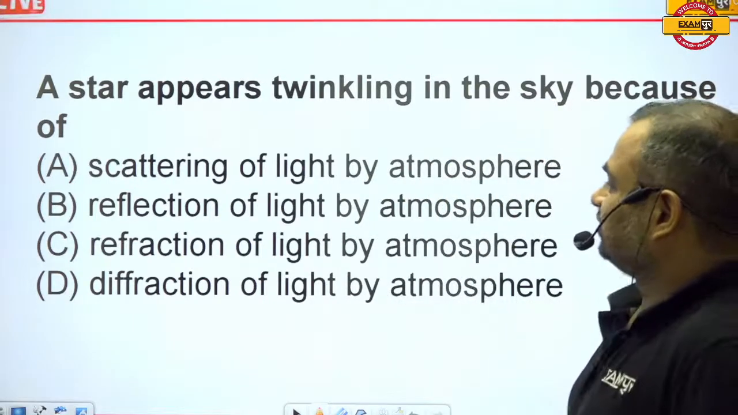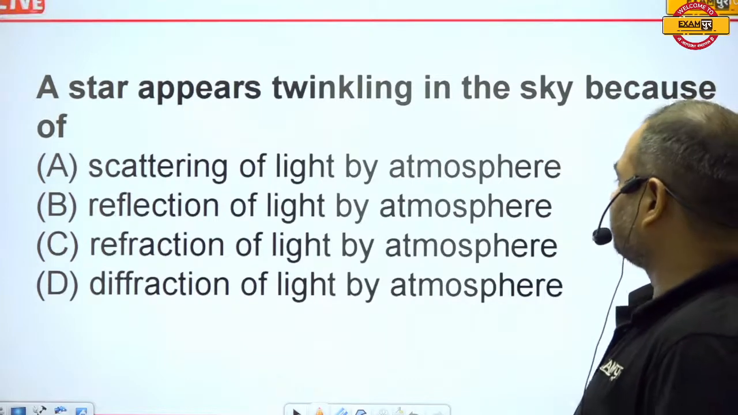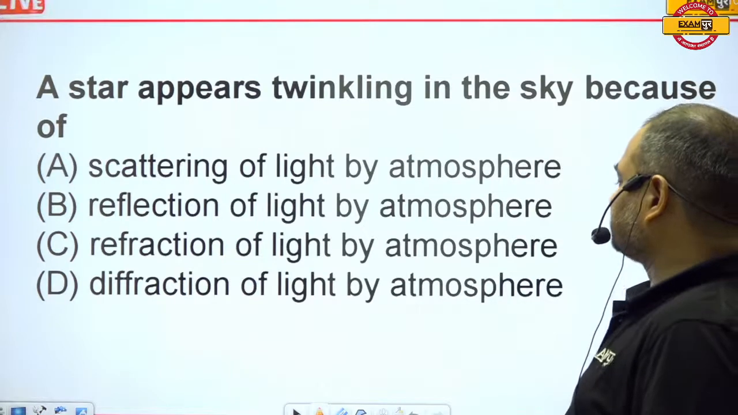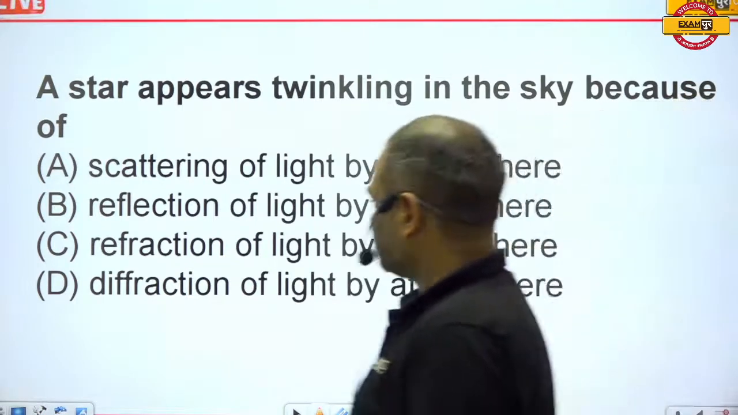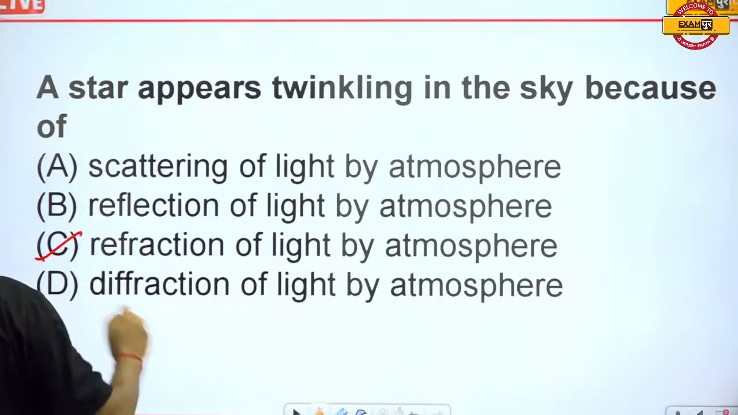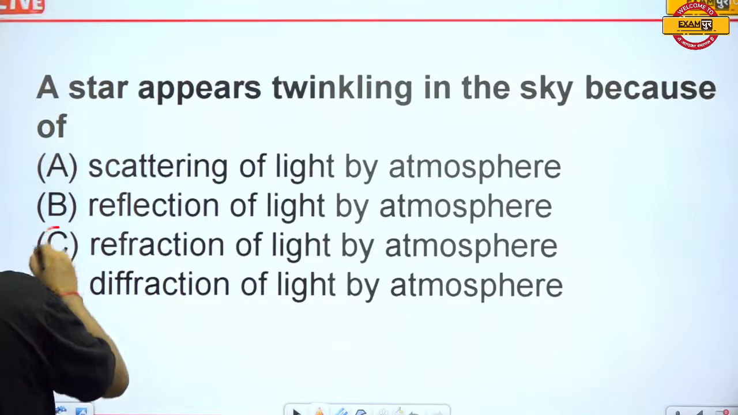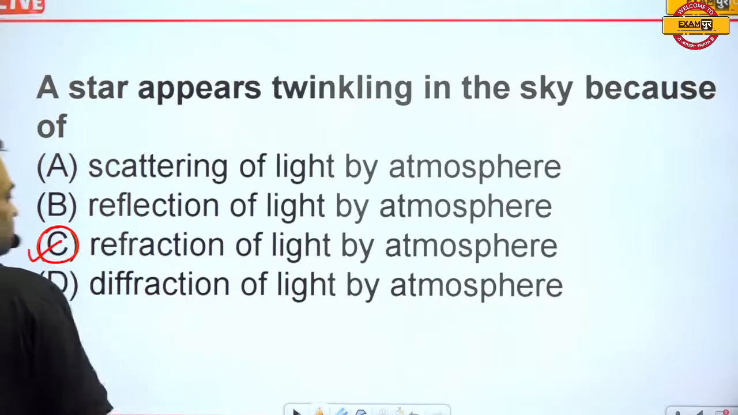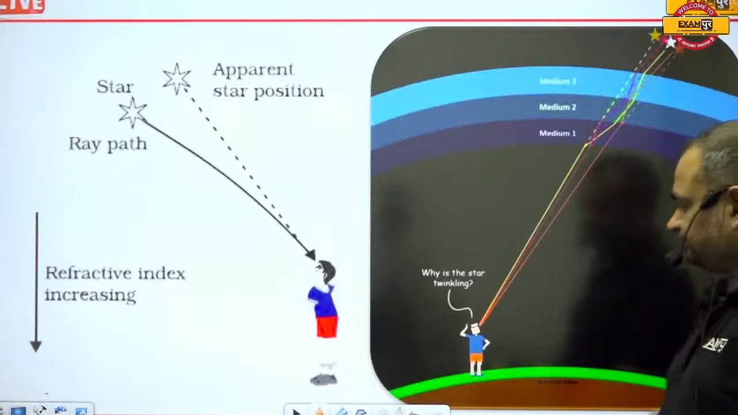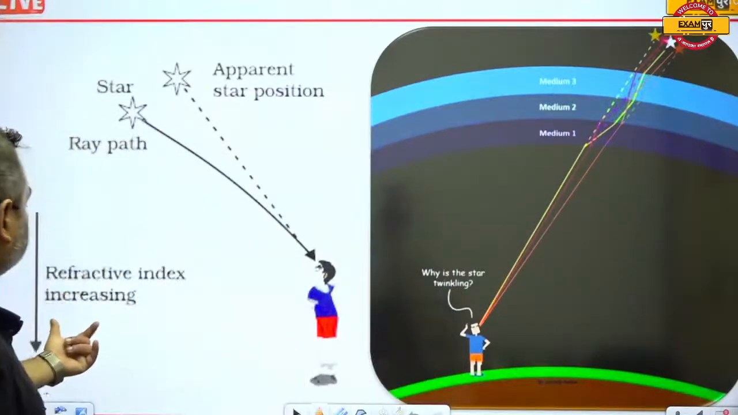So, the options: scattering of light by atmosphere, reflection of light by atmosphere, refraction of light by atmosphere, diffraction of light by atmosphere. Actually, here refraction is the correct answer. C is the correct answer. Let us see refractive index.